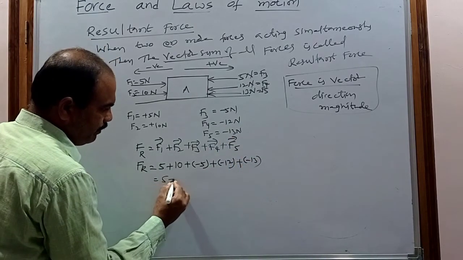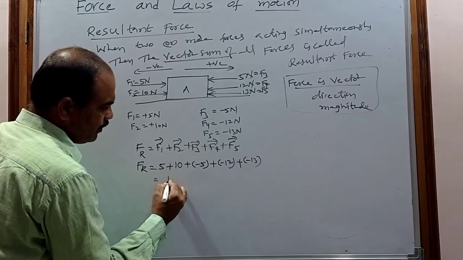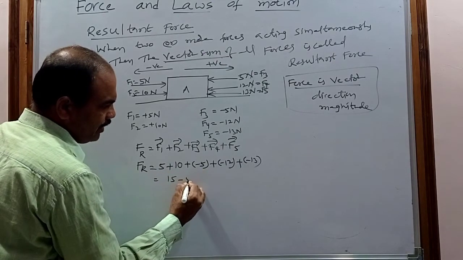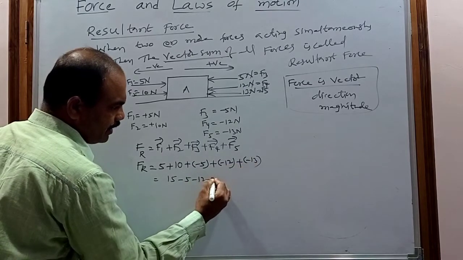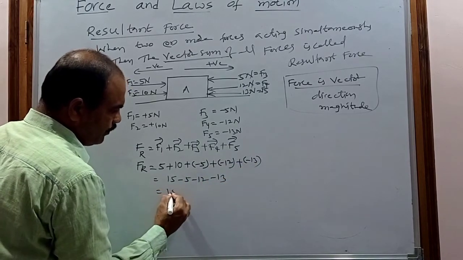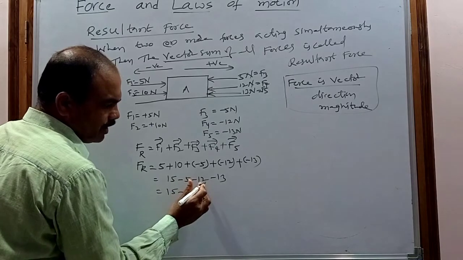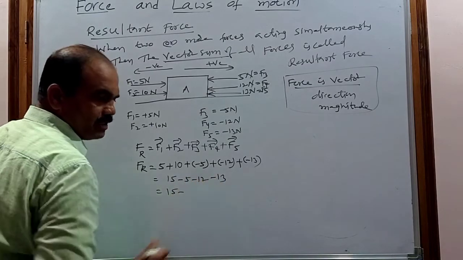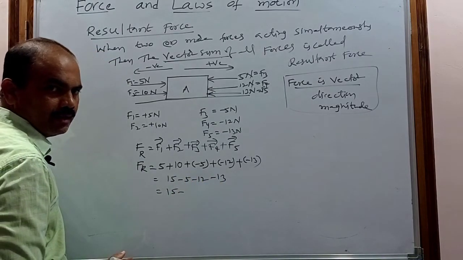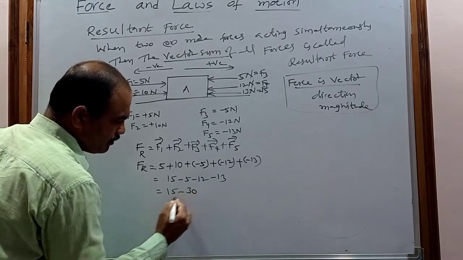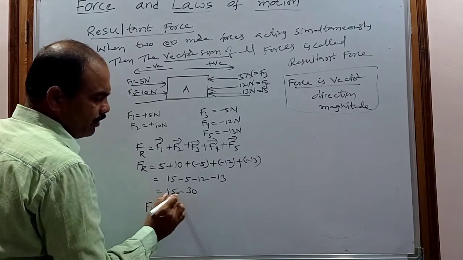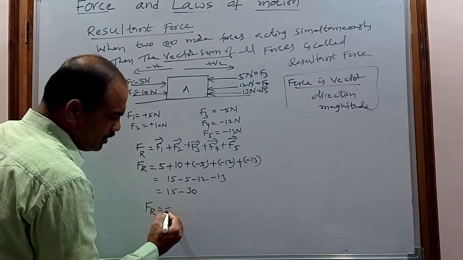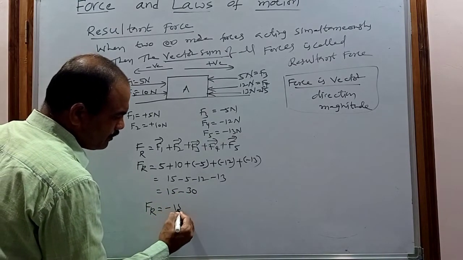So 5 plus 10 is 15. Then minus 5, minus 12, minus 13. So 15 minus 5 minus 12 is minus 2, and minus 2 minus 13 is minus 15. So the resultant force is 15 minus 30, which again gives minus 15 newtons.